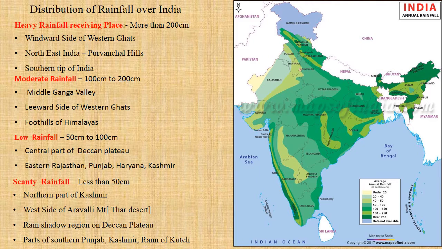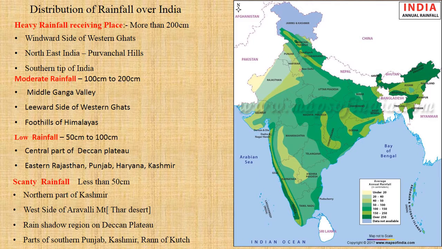That means we have plains, plateaus, mountains and hills, and that's the reason we don't receive the same amount of rainfall in all parts of our country. Some places fall on the windward side, some on the leeward side, and some in rain shadow regions. So we have variation in the rainfall received in all parts of our country.